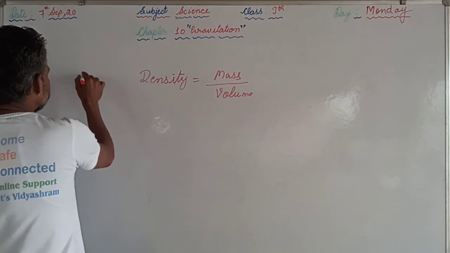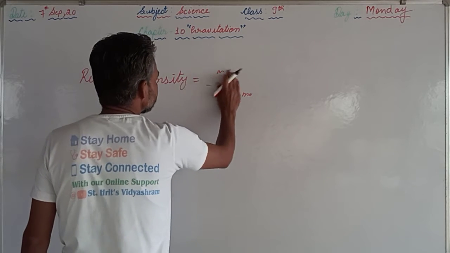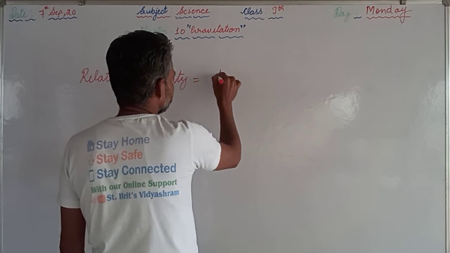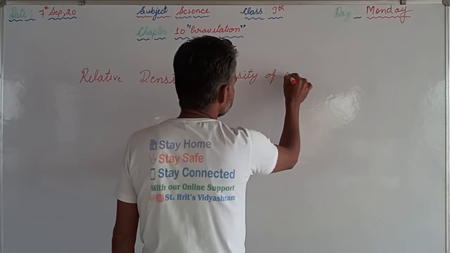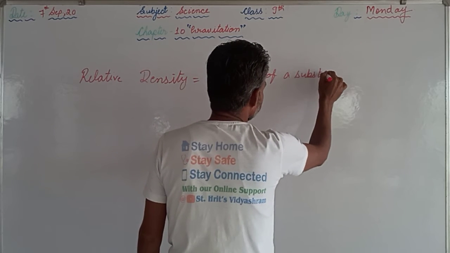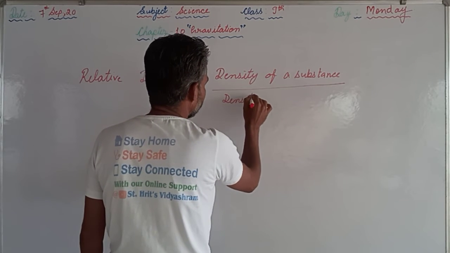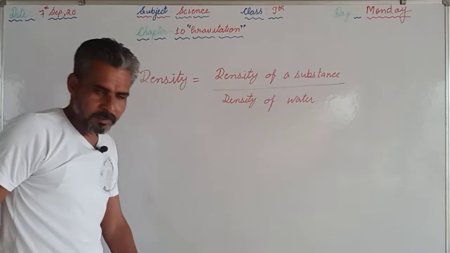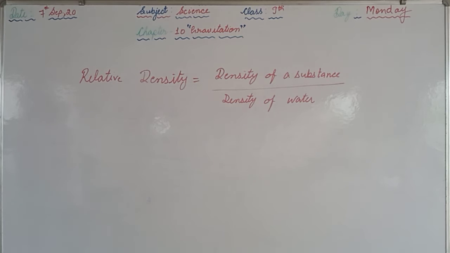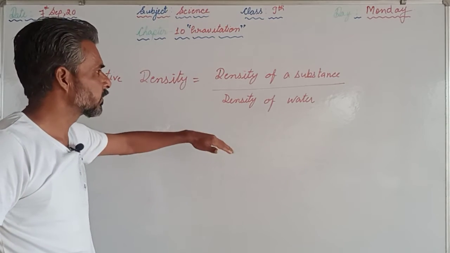Relative density is equal to density of a substance upon density of water. So relative density is the ratio of the density of a substance to the density of water.